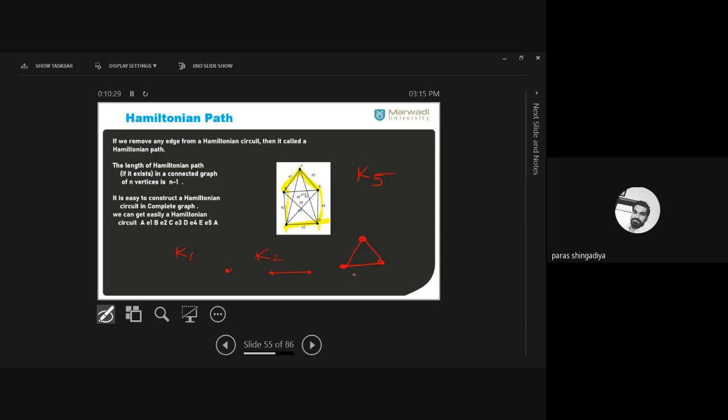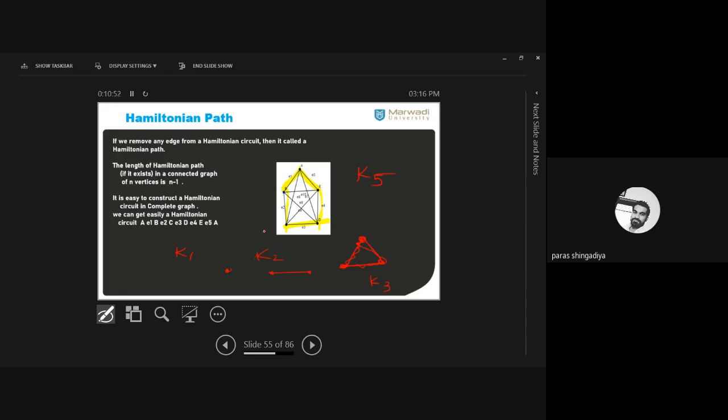And from K3, that is a triangle, K3 graph here. And here we can easily create such a complete circuit. That clear? We can easily construct starting and ending. So these are the part of Hamiltonian path. First, you check the Hamiltonian graph, and from the Hamiltonian graph, we can create a Hamiltonian path.